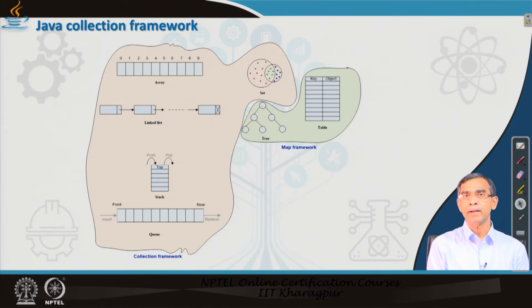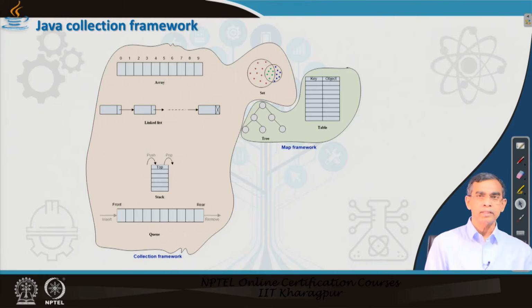Now, what is the basic difference between the collection framework and the map framework? While we are storing or retrieving an element into a collection or from a collection, in the collection framework we only consider the object itself. Object can be of any type, whereas in case of the map framework we consider two entities. One is called the key and another is the object itself, where key and entity both can be of any type. So, this is the concept.